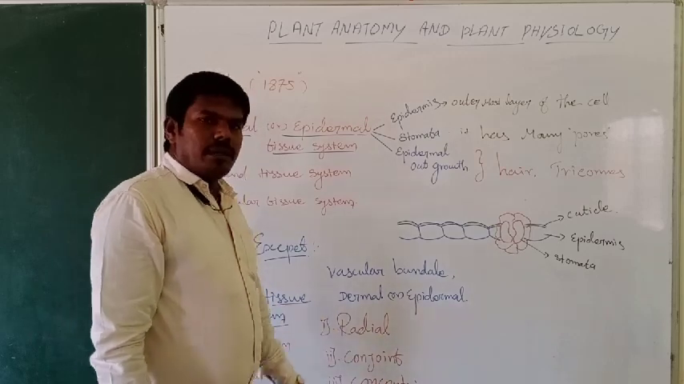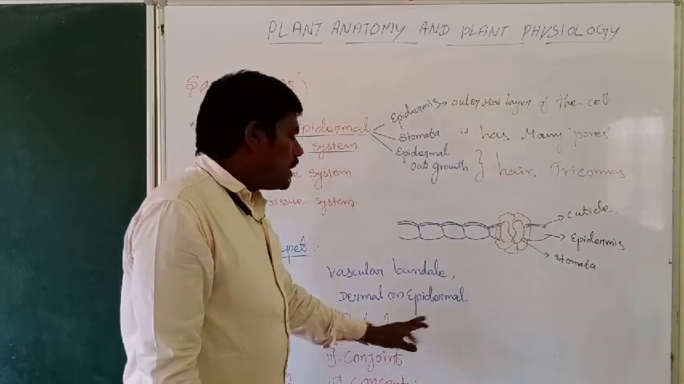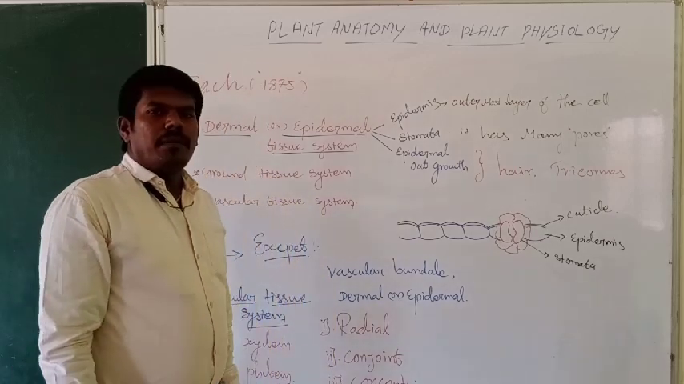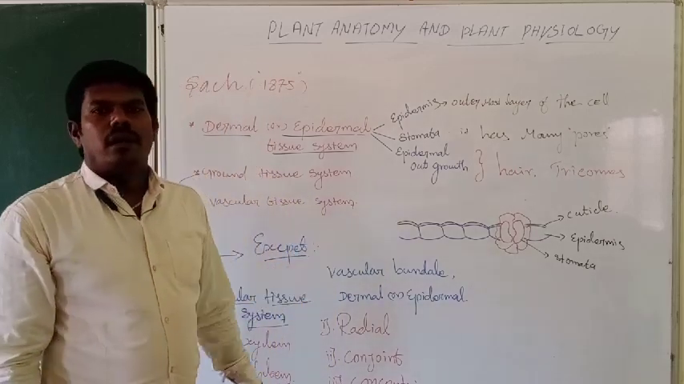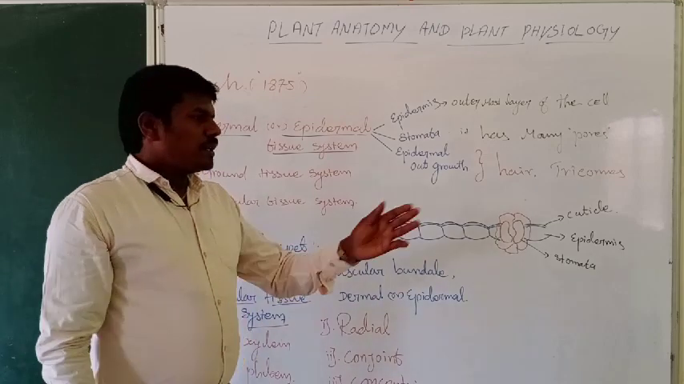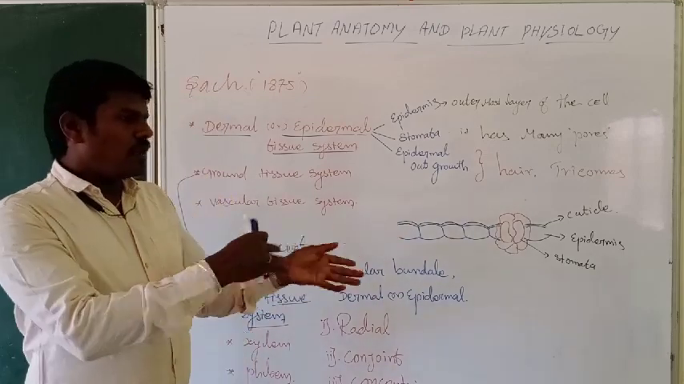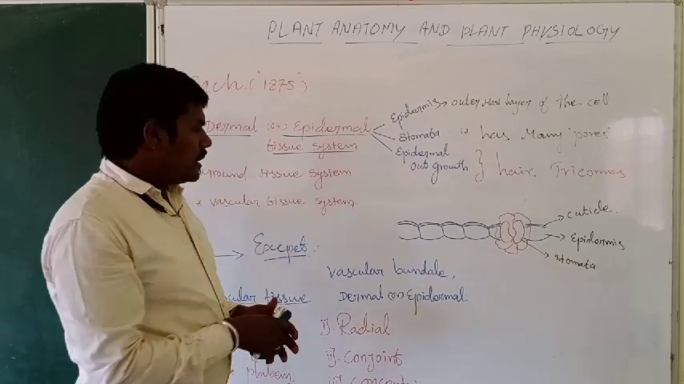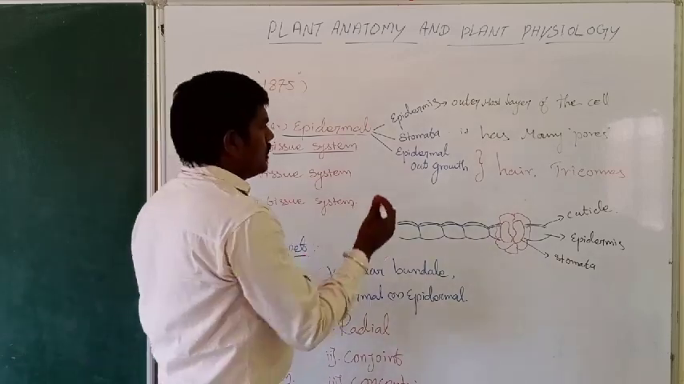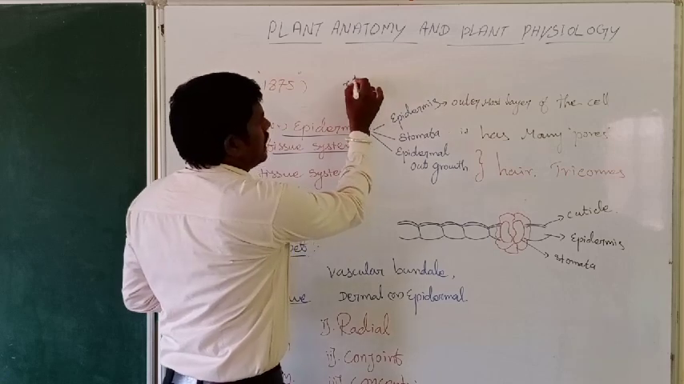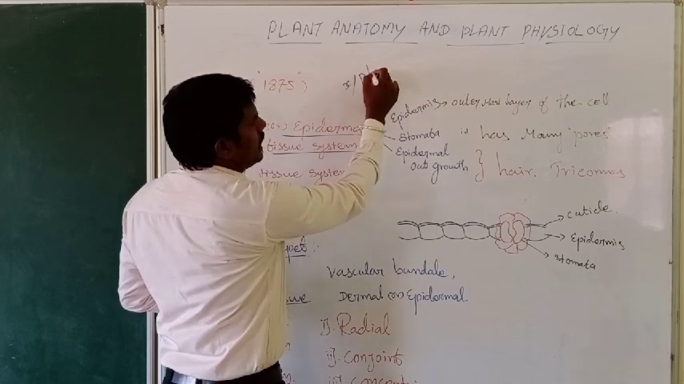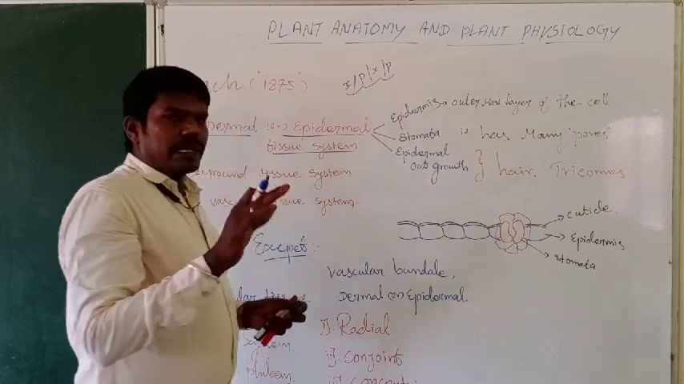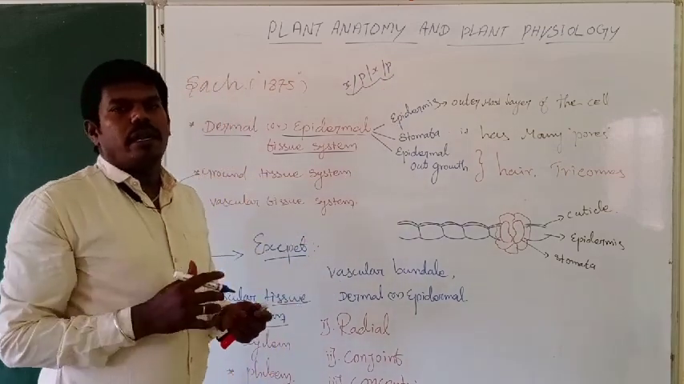Radial means something very simple: xylem and phloem are present alternatively. What does alternatively mean? If one person is not doing the work, another person will do that work. Like that, here if xylem is present, next to it phloem is present, and next xylem, and next phloem. Like that, xylem and phloem are present alternatively. This is called radial.